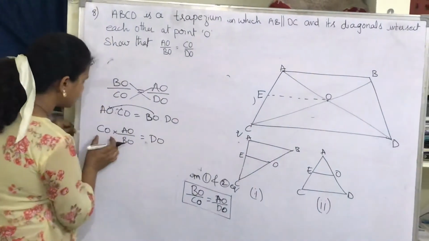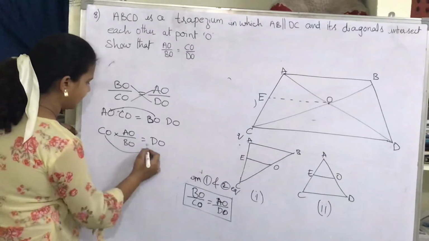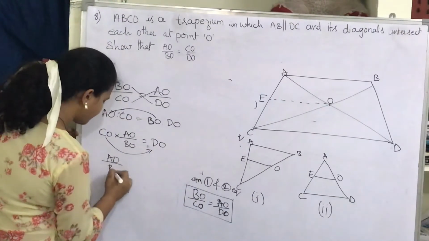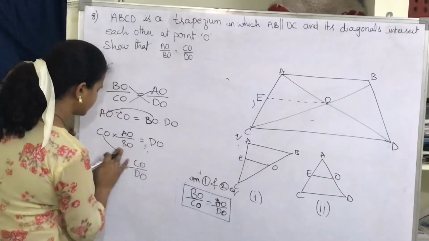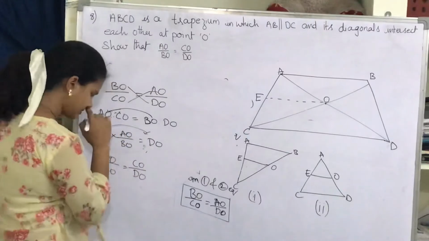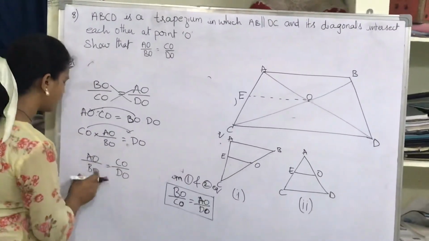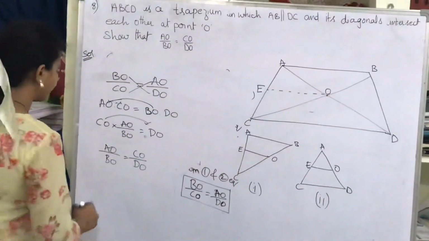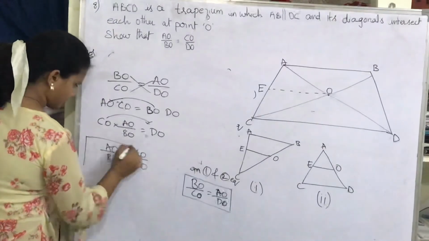Now here we got CO. Just transpose this CO to the other side. This becomes AO by BO equals CO by DO. So we got AO by BO equals CO by DO. Therefore,